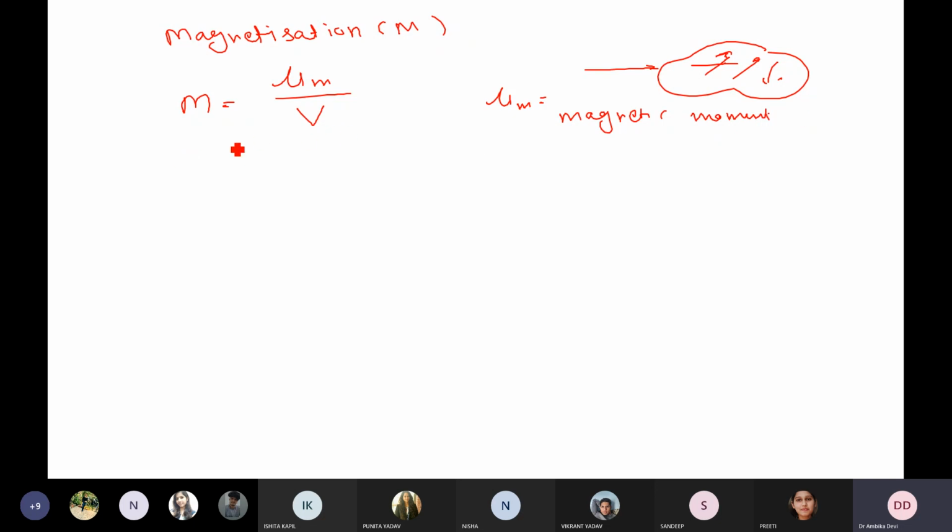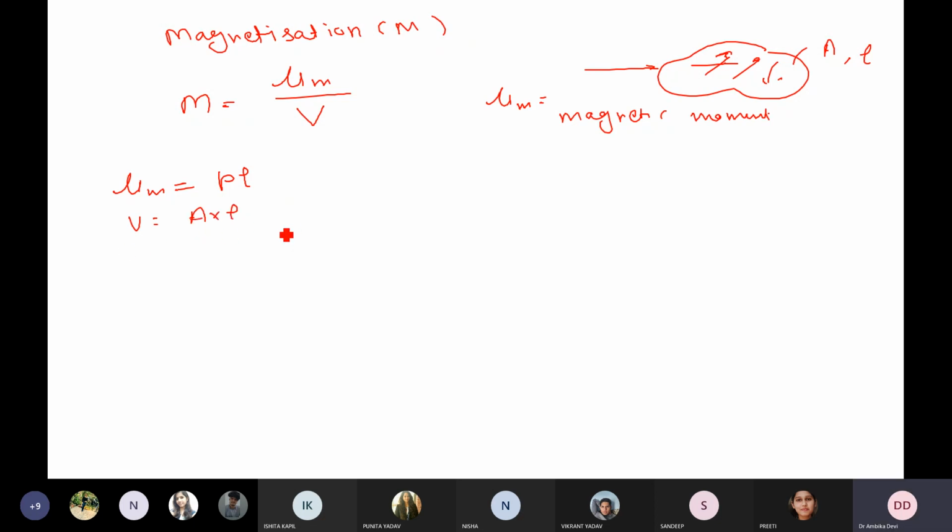If the material has area A and length L, then mu M, the magnetic dipole moment, is given by P into L, the pole strength multiplied by the length of the dipole. Volume V can be written as area into length.